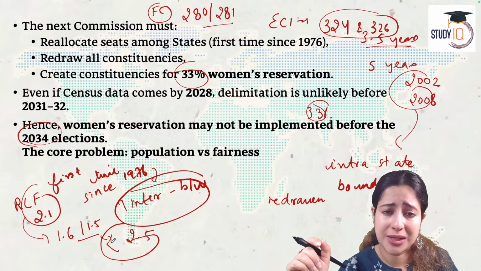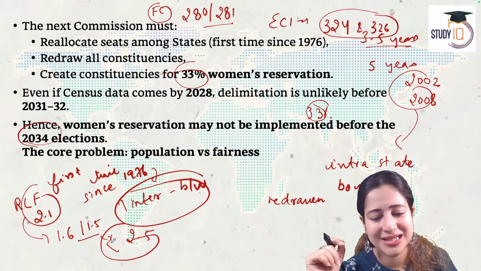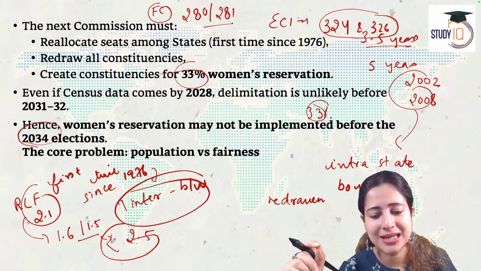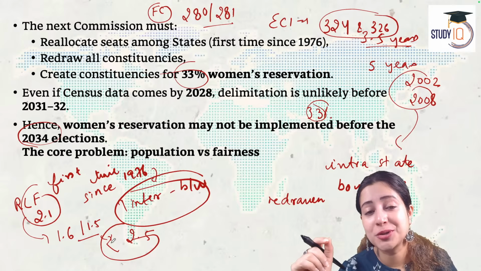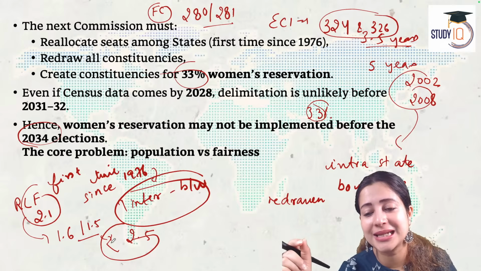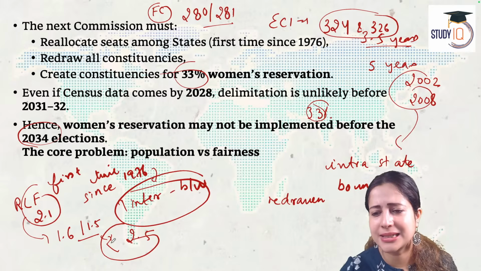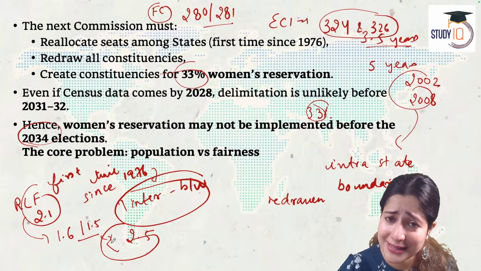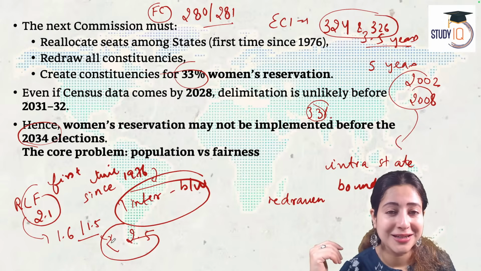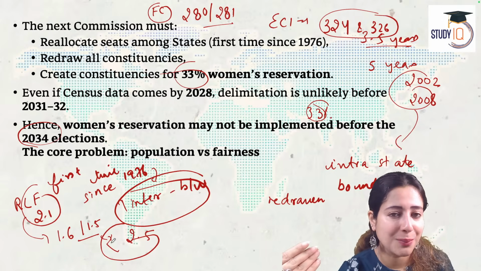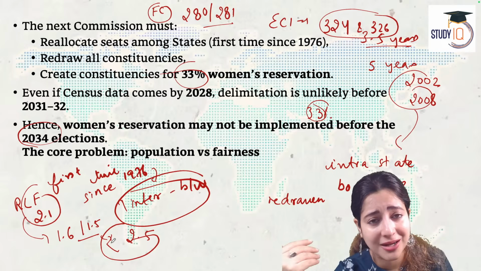Second point, we can expand the size of Lok Sabha. We can, yes, very good, Hari. We can extend the size of Lok Sabha. We can also make Lok Sabha go up to 750 or 888 seats. In that case, no state will lose any seat anymore. But once again, the larger states will have the domination, even if you make the seats up to 1,000. Parliament works on numbers, and the larger states will still continue to dominate because their population is very high.